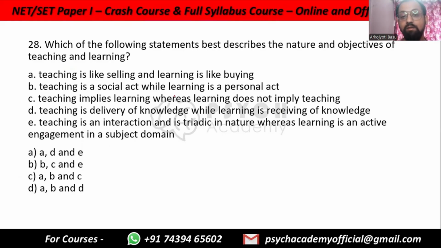Which of the following statements best describes the nature and objectives of teaching and learning? A. Teaching is like selling and learning is like buying. B. Teaching is a social act while learning is a personal act. C. Teaching implies learning whereas learning does not imply teaching. D. Teaching is delivery of knowledge while learning is receiving of knowledge. E. Teaching is an interaction and is triadic in nature, whereas learning is an active engagement in a subject domain. So you have 10 more seconds.